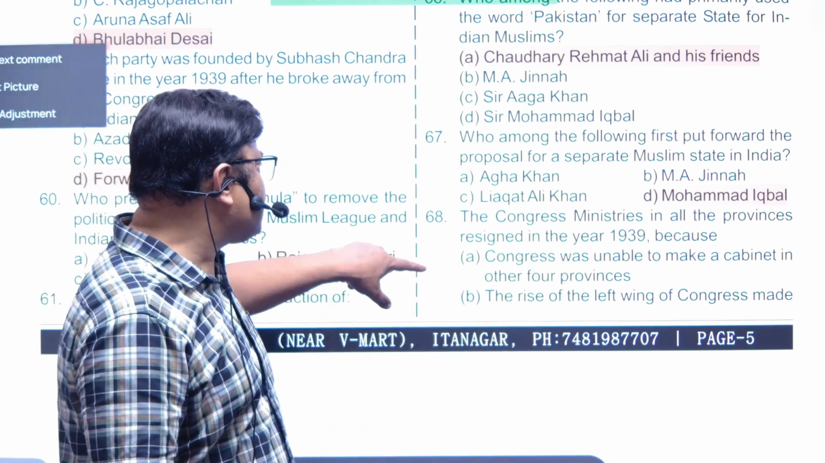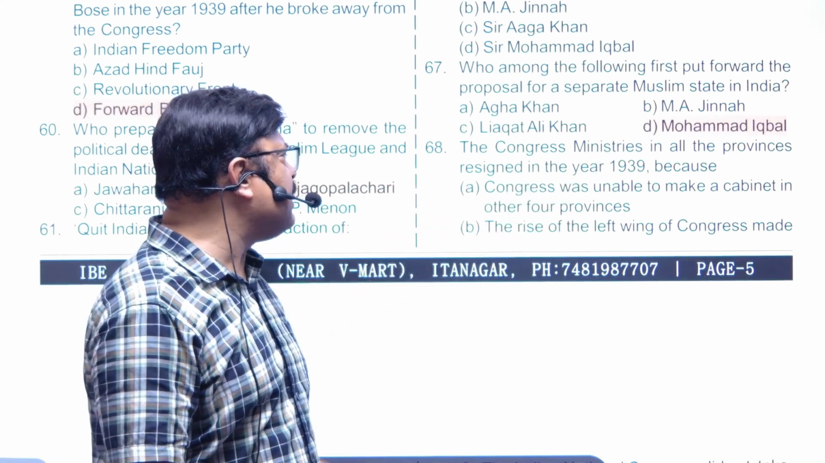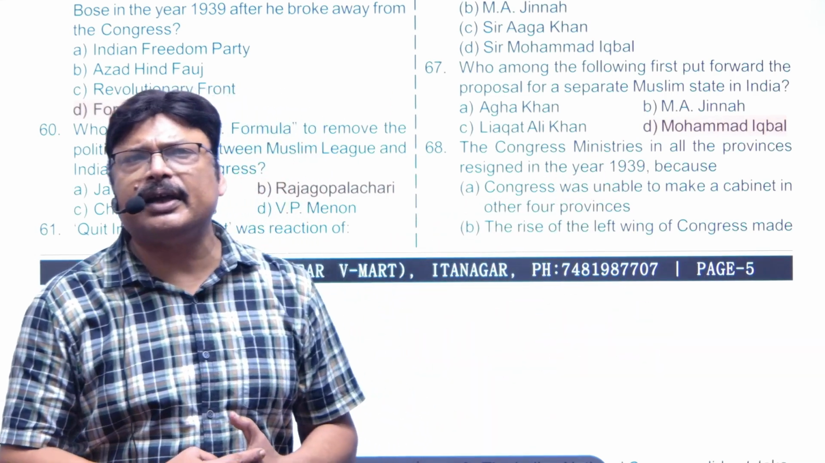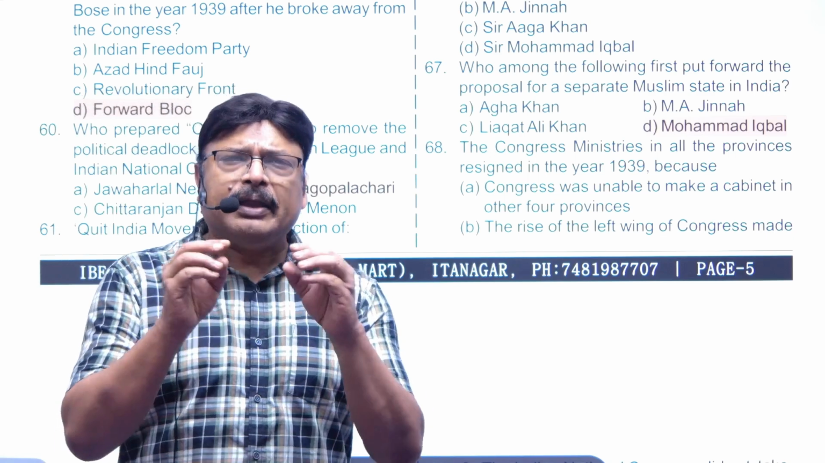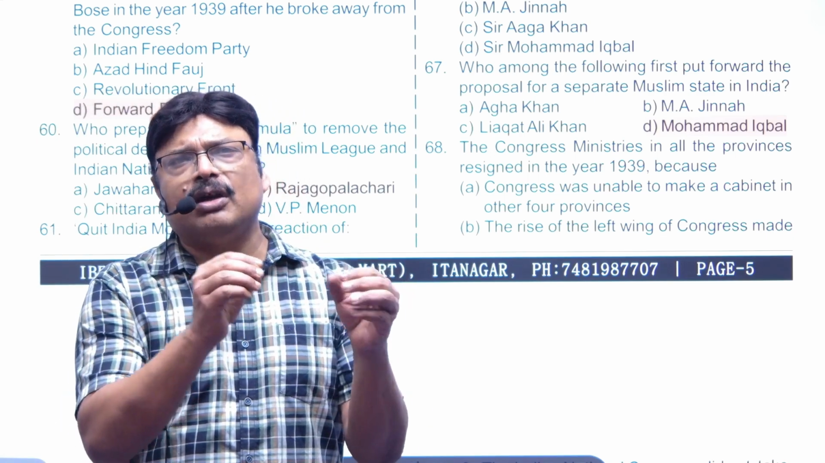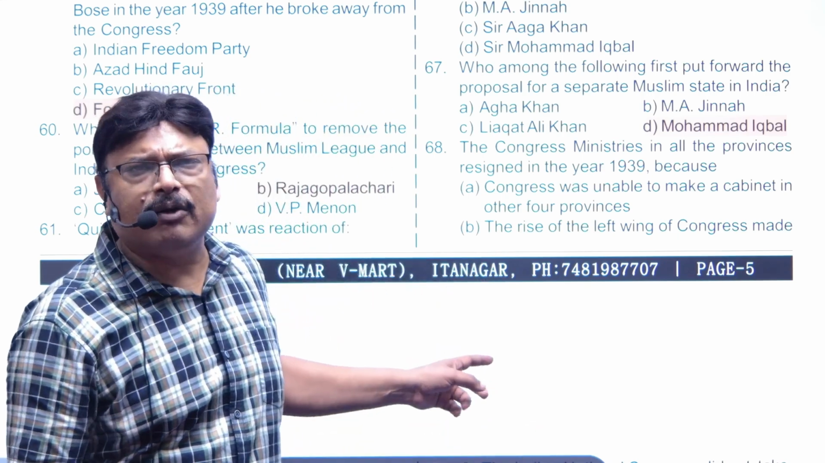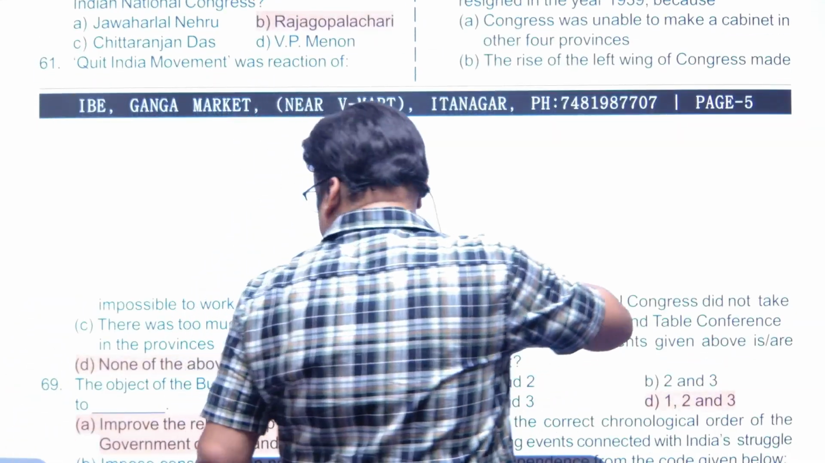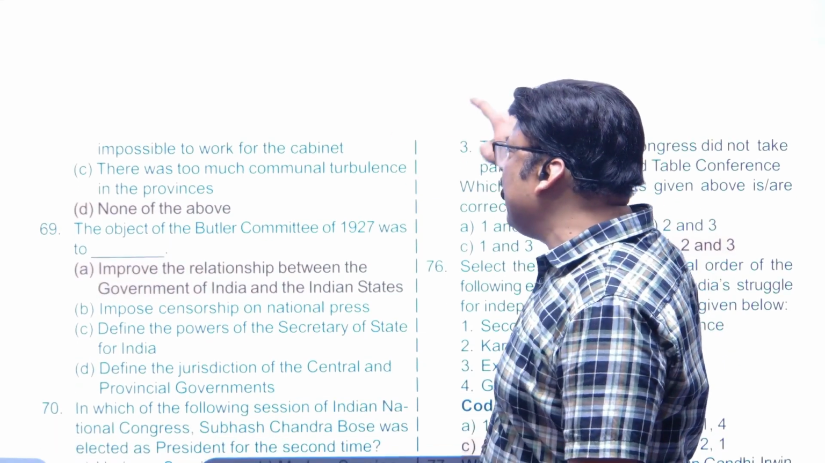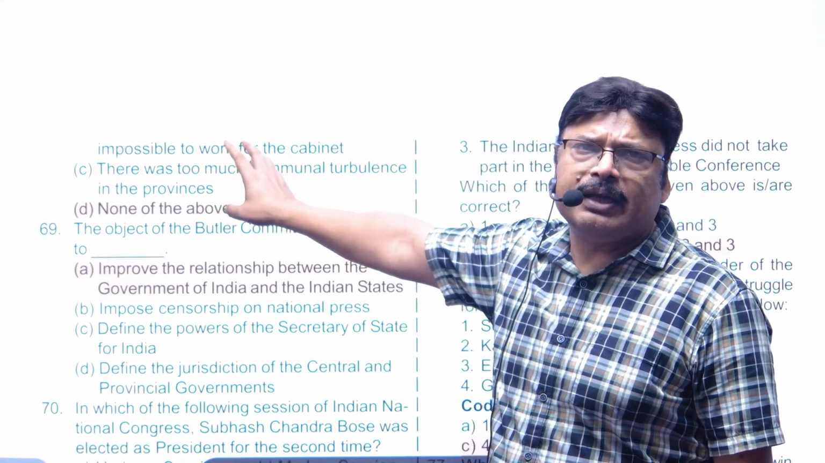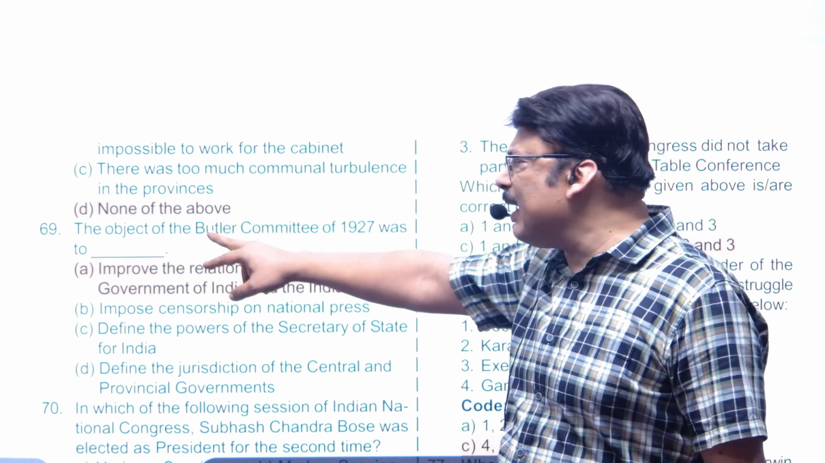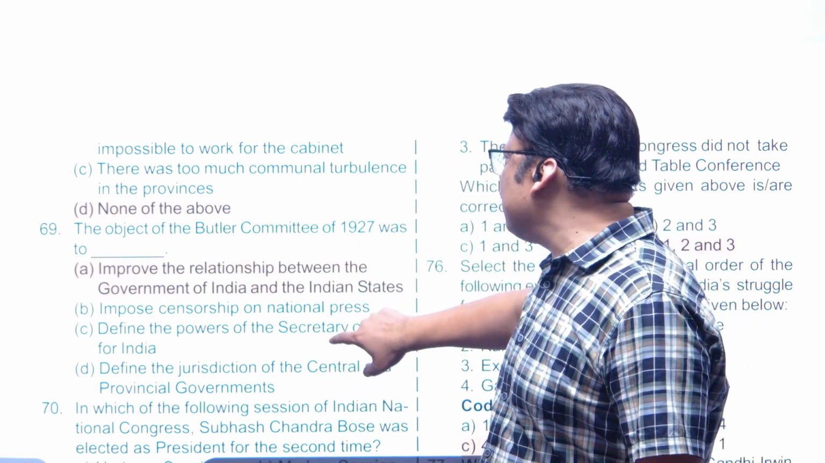Next, question number 68. The Congress ministries in all the provinces resigned in the year 1939 because without the consultation of the Indians, India was made the partner of the Second World War. Right? So let's see if they have given the option. Now, none of the above, because this option is not here in A, B, and C. So the answer is D. The objective of Butler Committee.